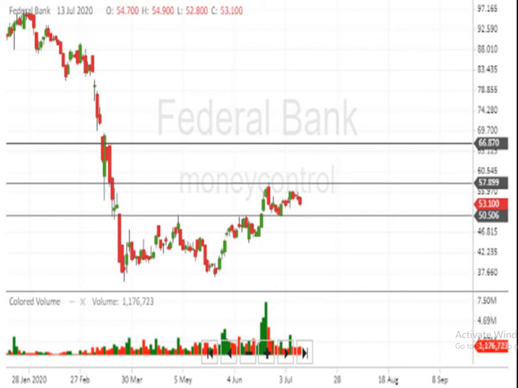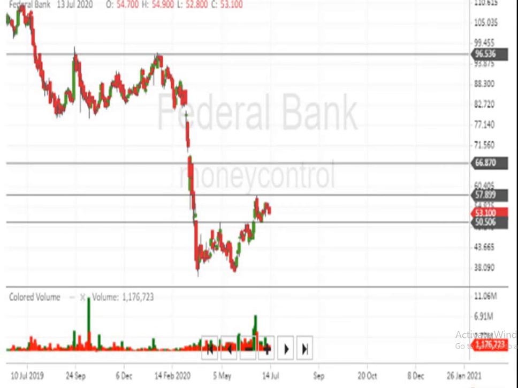Let's assume the script is breaking the level of 58 and above. It can easily reach the level of 67 rupees mark, subject to there being volume. If it breaks the level of 57 or 58, above 66 is indicated, and above 66, 96 rupees is indicated. It can take a very huge upward direction.